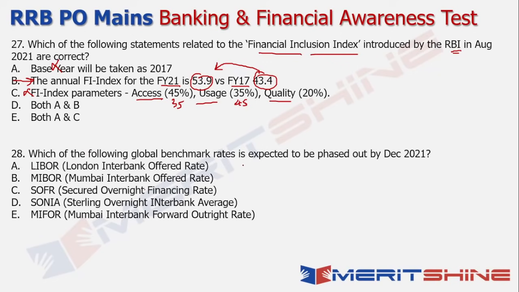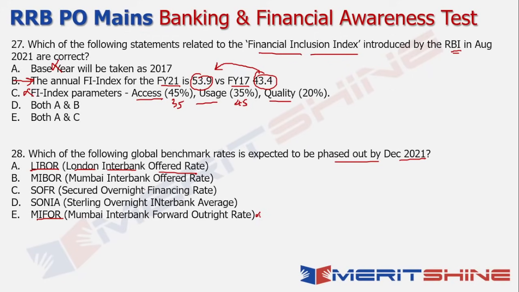Now, which of the following global benchmark rates is expected to be phased out by December 2021? So the answer to this one should have been answered with your eyes closed. That is, you're talking about your LIBOR, which is your London Interbank Offered Rate. Now, technically, MIFOR, which is your Mumbai Interbank Forward Outright Rate, which is also linked to the LIBOR to a great extent, is also going to be phased out along with LIBOR itself.